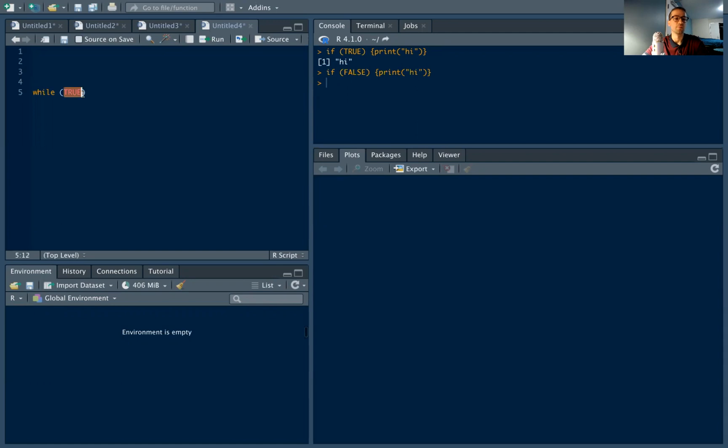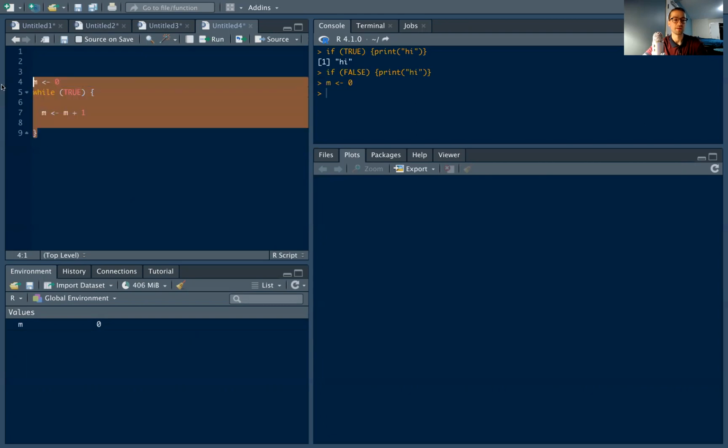So anyways, while true, this will run while the condition within the parentheses of the while loop is true. I have my curly brackets where I actually want to run some code. And let's say I have some number m, and within the body of the while loop, I'm going to assign m to m plus 1. So we start with m equals 0. We can run that and store that here in our environment. The variable m takes on the value 0. And while true is true, we're going to iterate and do m is m plus 1. So let's go ahead and run this.